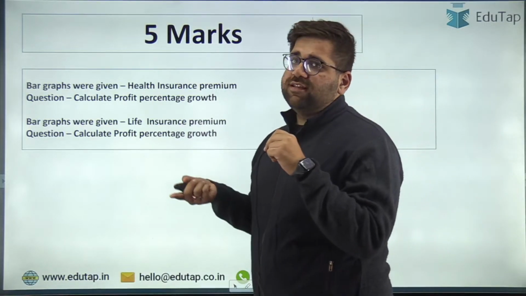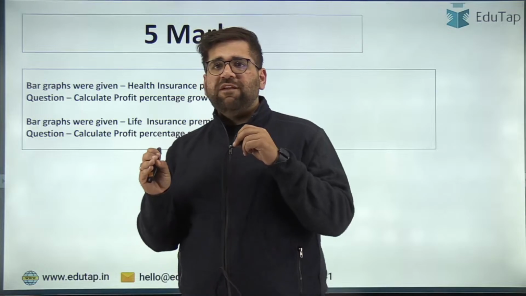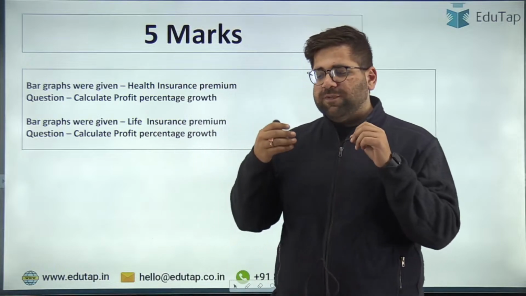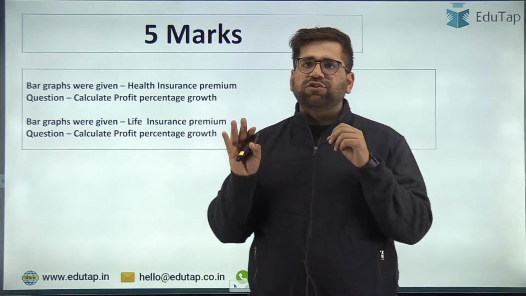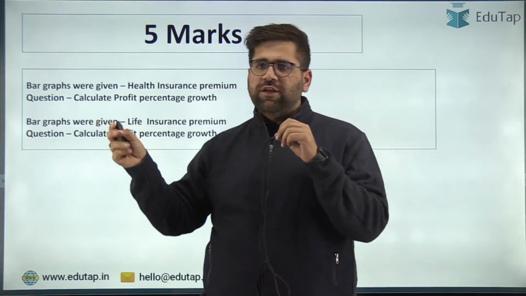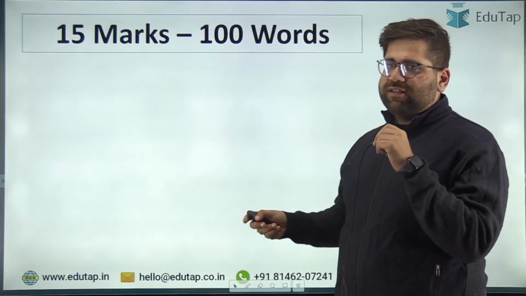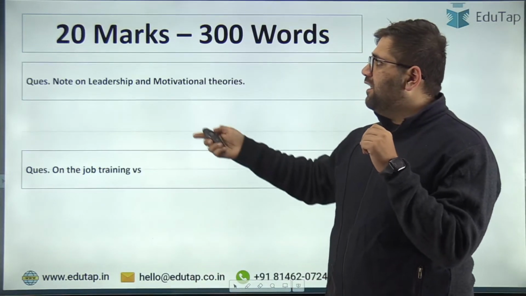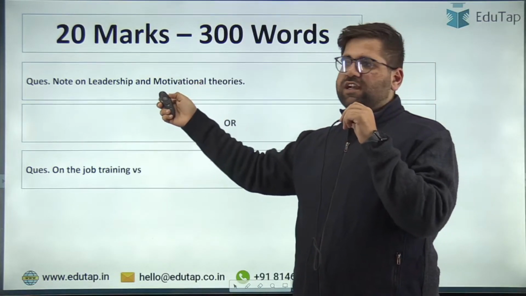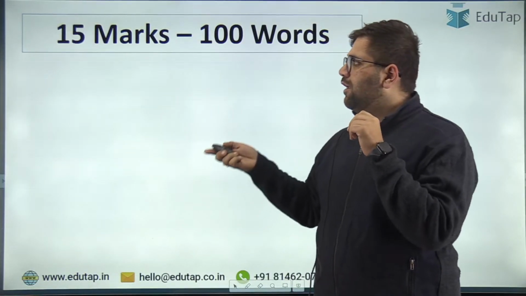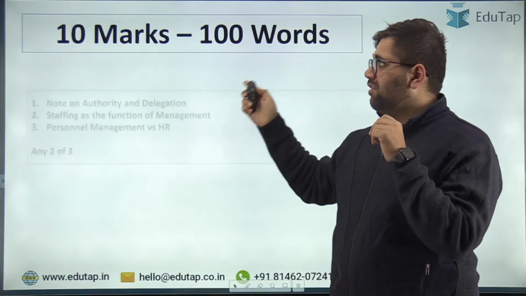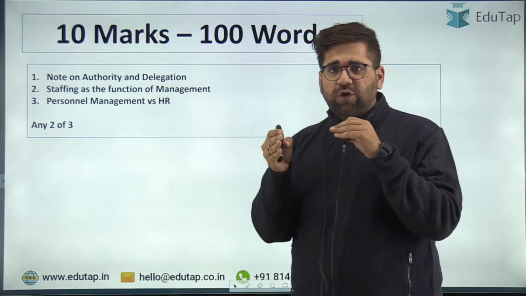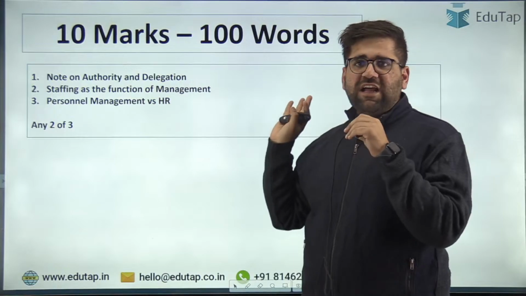Now, if we do this analysis, definitely management was lengthy. But speaking from a teacher's perspective or a journal student's perspective, I still think it was doable. It was not something out of the world, because we have already covered multiple things. In the RC question, you have to just understand the concept and write. Note on leadership and motivation, you study these topics on the very first day of management. The RC based question was doable. Authority and delegation was doable, though lengthy. Function of management staffing, again doable.